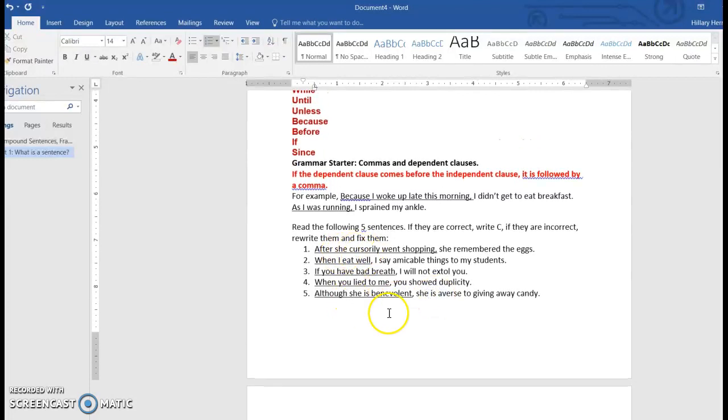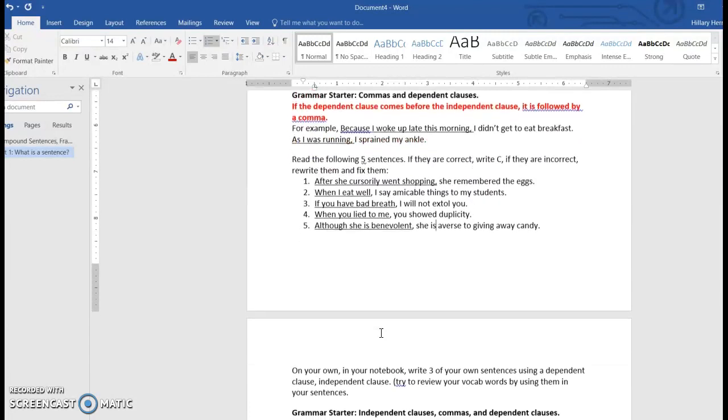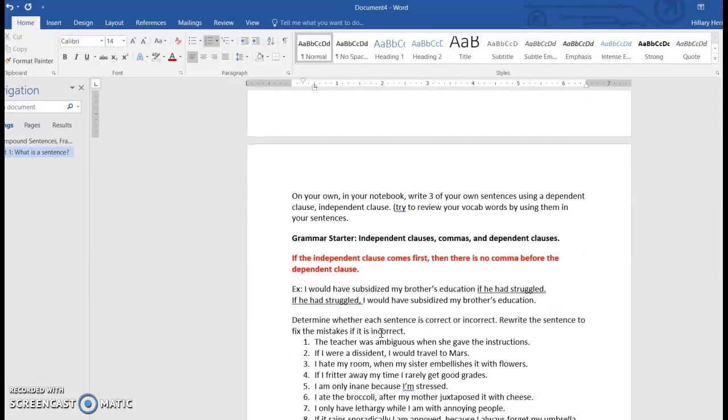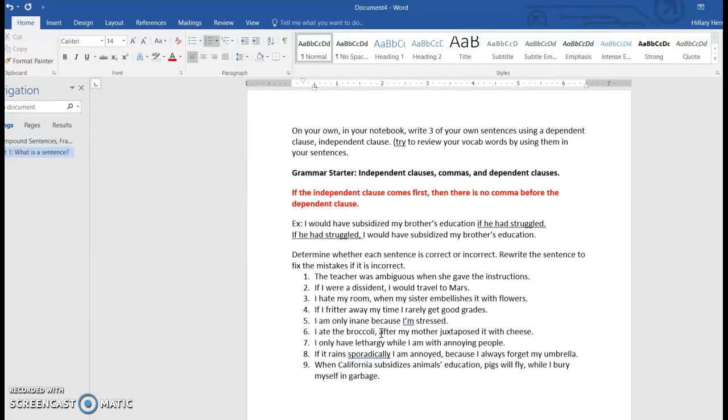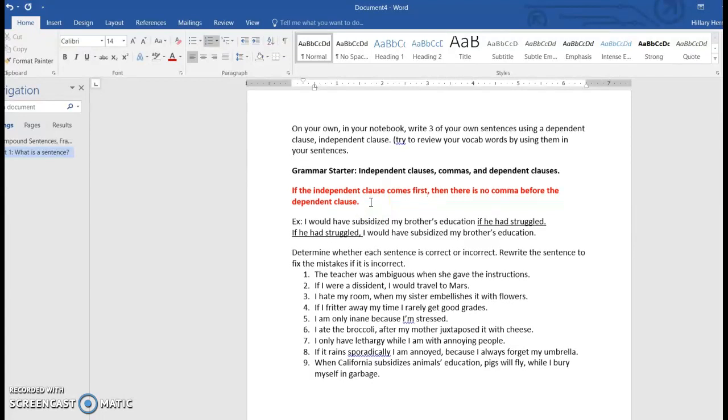So notice in all of these dependent clauses, they cannot stand by themselves. They don't make sense. So if I said, although she is benevolent what? Or if you have bad breath, what? So finally, one last comma rule. If the independent clause comes first, then there is no comma before the dependent clause.